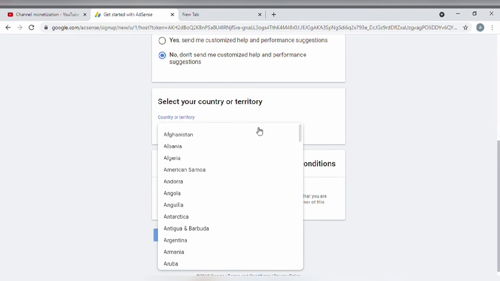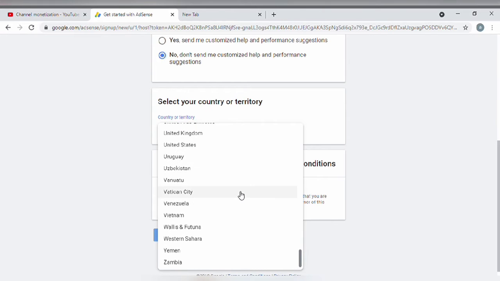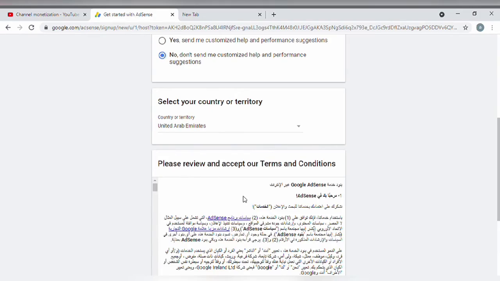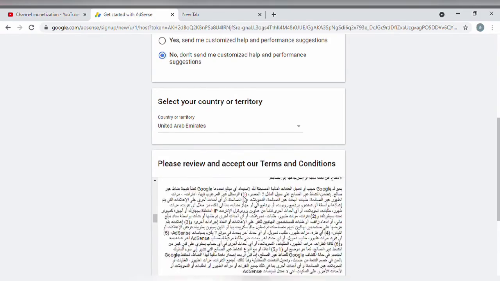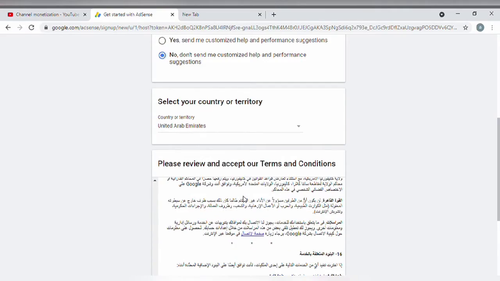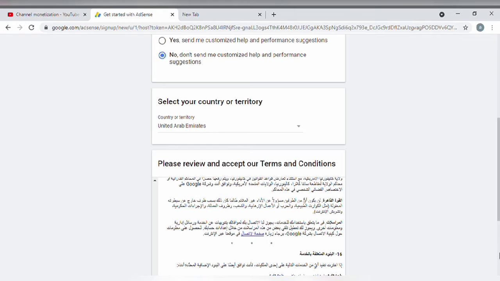And then the next option is to select your country or territory. So select wherever you're staying right now at present, because wherever your account number is, that is very important. Since at present I'm staying in UAE, I'm selecting UAE. And since you want to read the terms and conditions properly, you have to choose some other country and then read it, because now it's coming in Arabic, which you're not able to read.